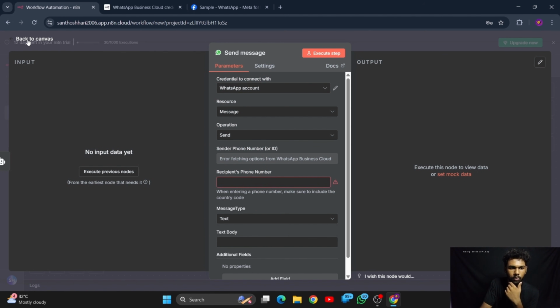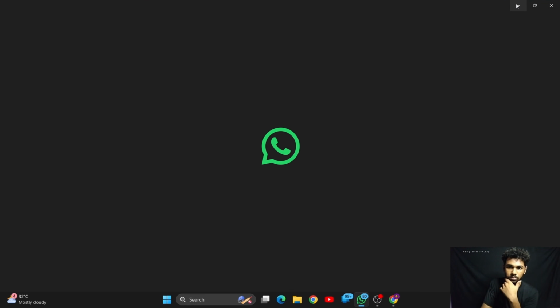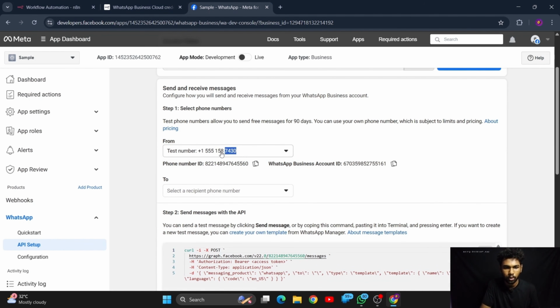For doing that one, we have to execute the previous nodes. So let me try executing this node first. For that, let me open my WhatsApp. Before that one, we have to copy the number to which we are going to send that message, right? So let's copy this one.